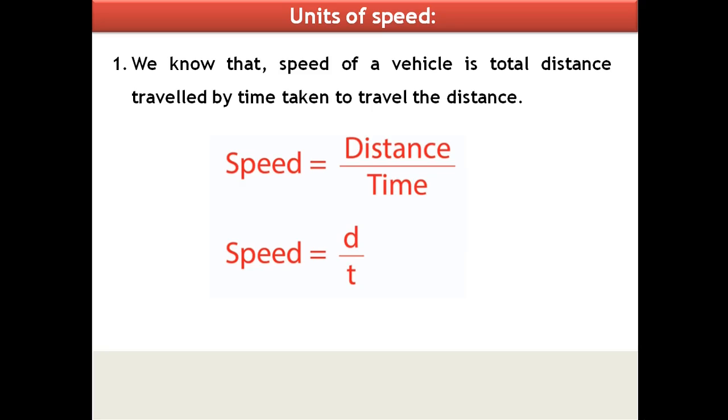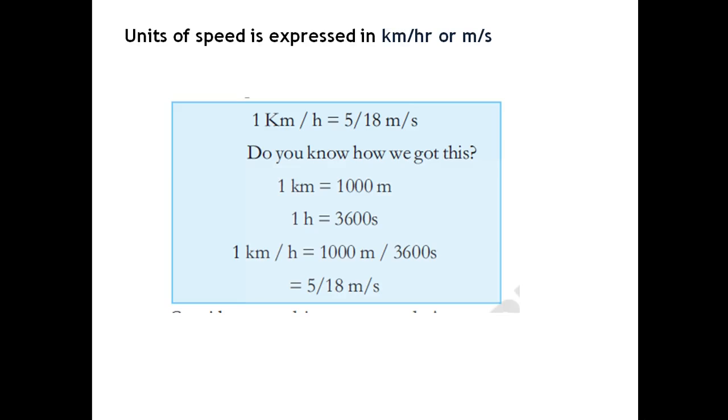Already we know that speed of a vehicle is total distance travelled by time taken to travel the distance. Speed is equal to total distance travelled by time taken. And speed is expressed in kilometers per hour or meters per second. And already we have learned how to convert kilometers per hour into meters per second.